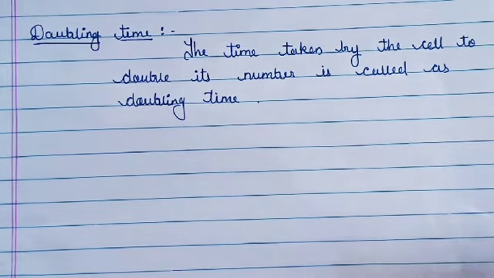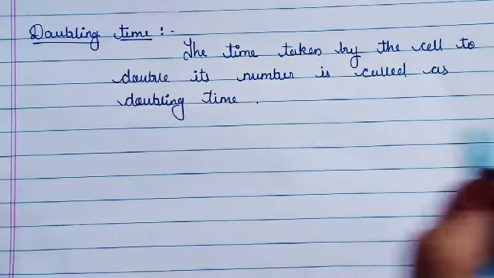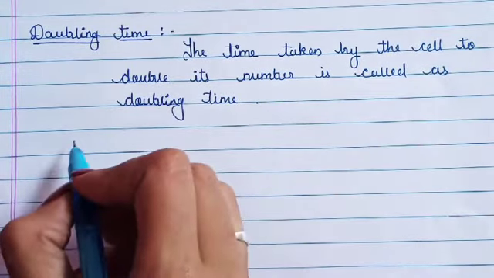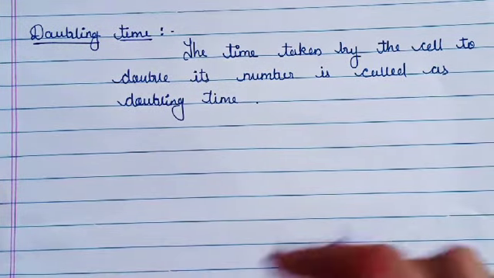Okay. Now we are going to see about the generation time. What is the generation time? The time period between two successive generations is called generation time. If we see doubling time, from one parent cell, two daughter cells are going to be formed, means the cells are going to be doubled in number.